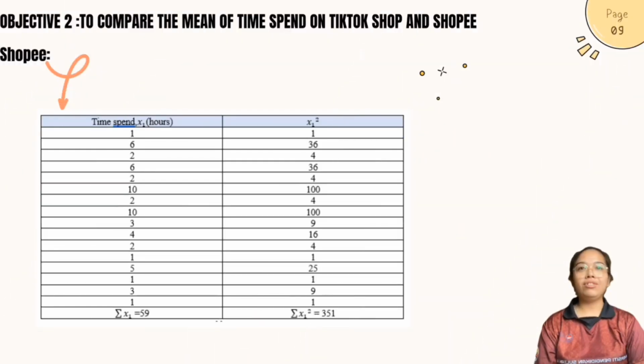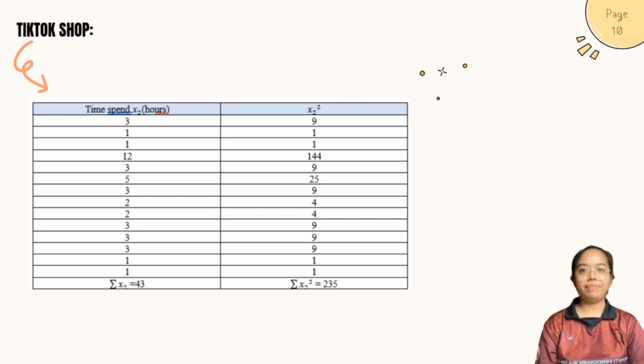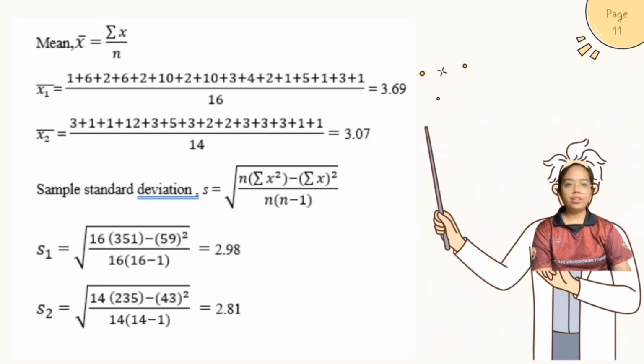The second objective is to compare the mean of time spent on TikTok Shop and Shopee. Tables below show the data that we have collected. So x1 represents the time spent on Shopee and x2 represents the time spent on TikTok Shop. First, we calculate the mean of the data using the formula sum of x over n.